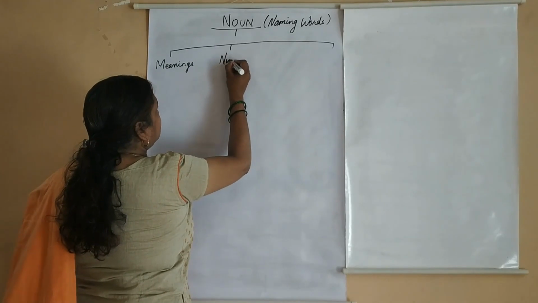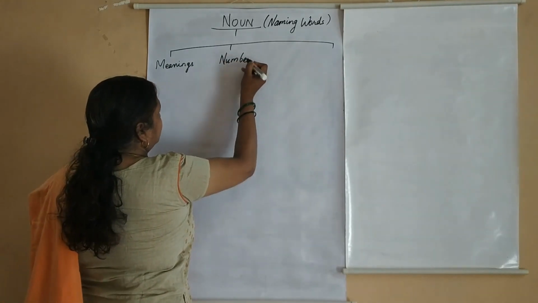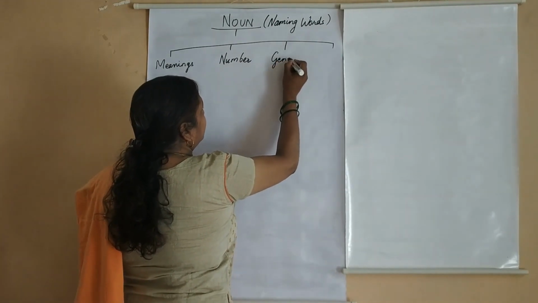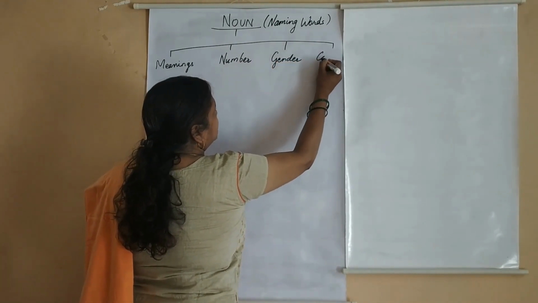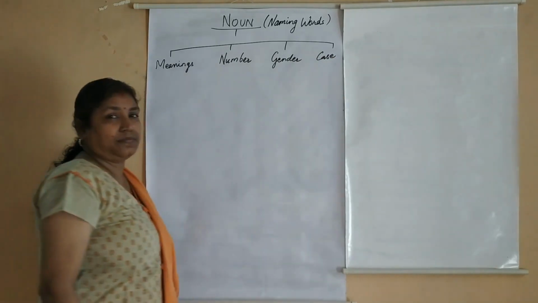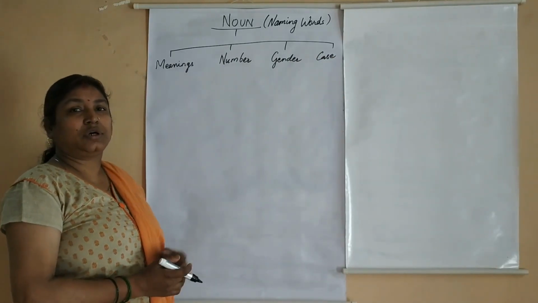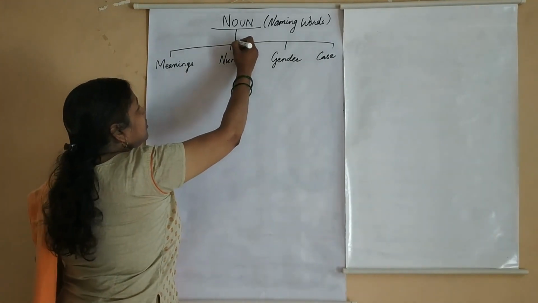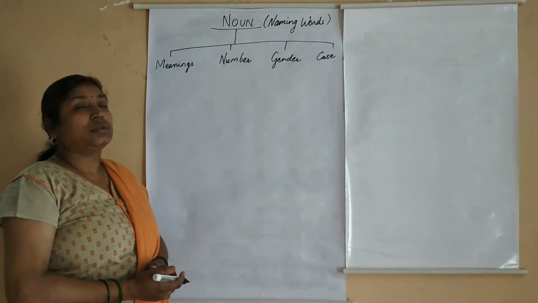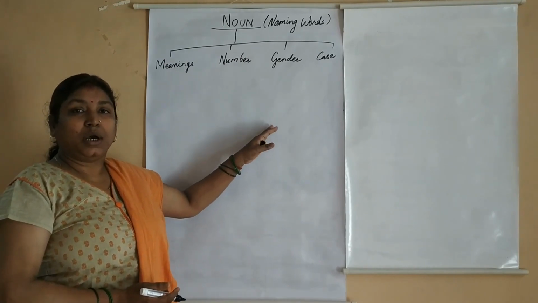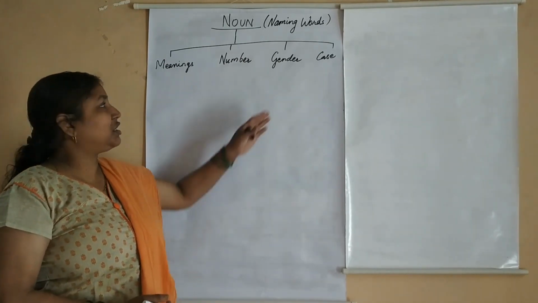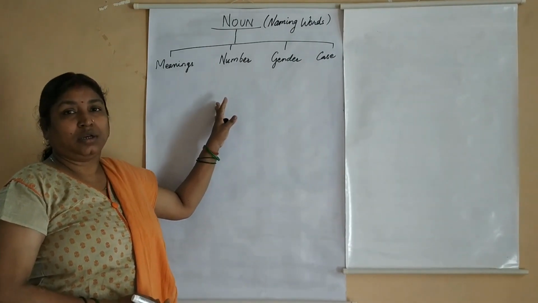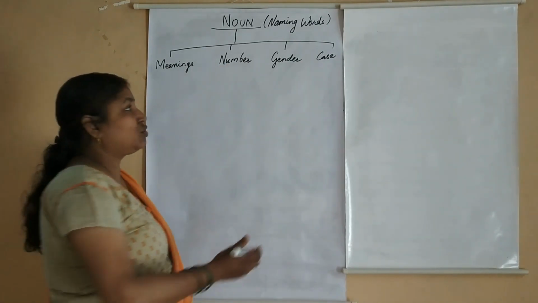based on number, based on gender, and based on case. So this is how all the nouns have been grouped under different headings. You have studied each type as separate chapters in your lower classes. Now we will see what are the types we have studied so far.